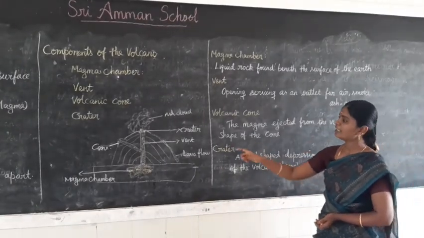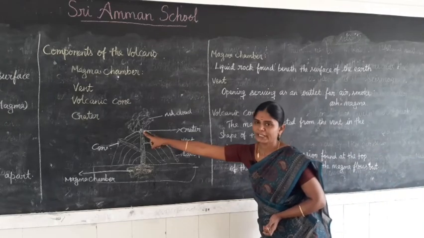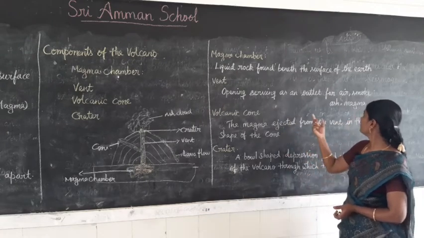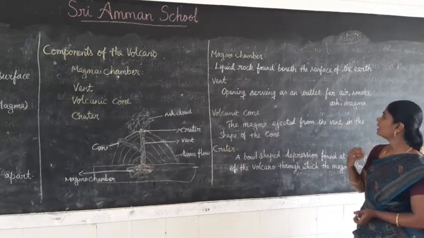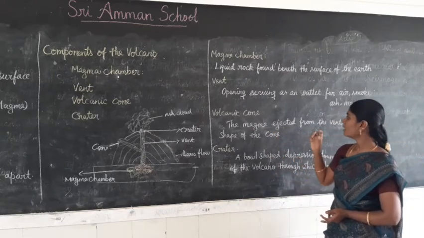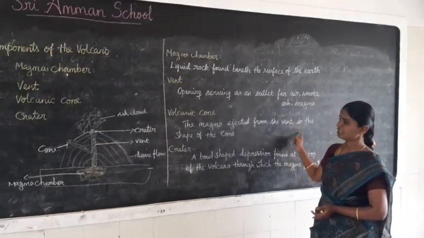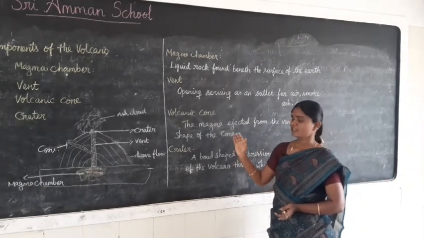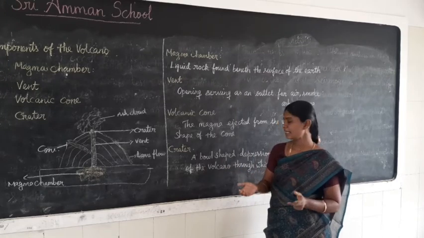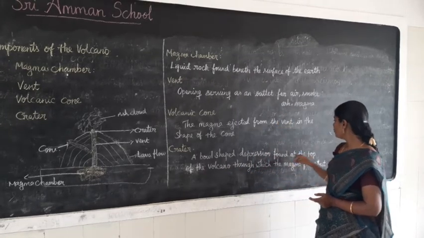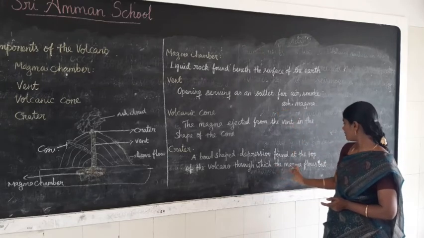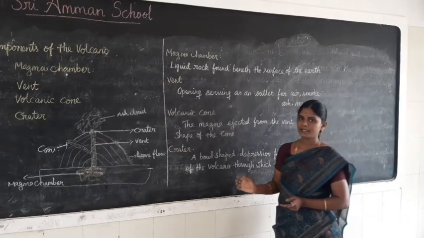And the vent is an opening, an outlet for air, smoke, ash and magma. The volcanic cone is where the magma is ejected from the vent in the shape of a cone. The crater is a bowl-shaped depression found at the top of the volcano through which the magma flows out. Is that clear?